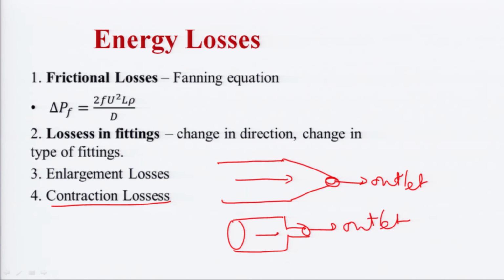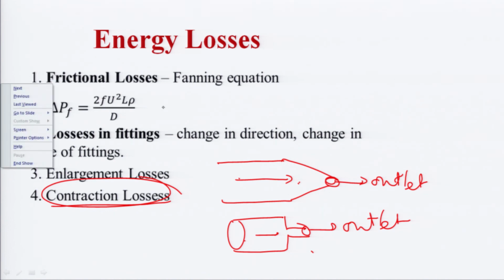Okay. So, in this case also there isn't any energy loss, but in the case of a sudden decrease in the diameter of the pipe, it leads to contraction losses. So, these are the 4 types of energy losses which take place during the movement of fluid in a pipe: frictional loss, losses in fittings, enlargement losses and contraction losses.